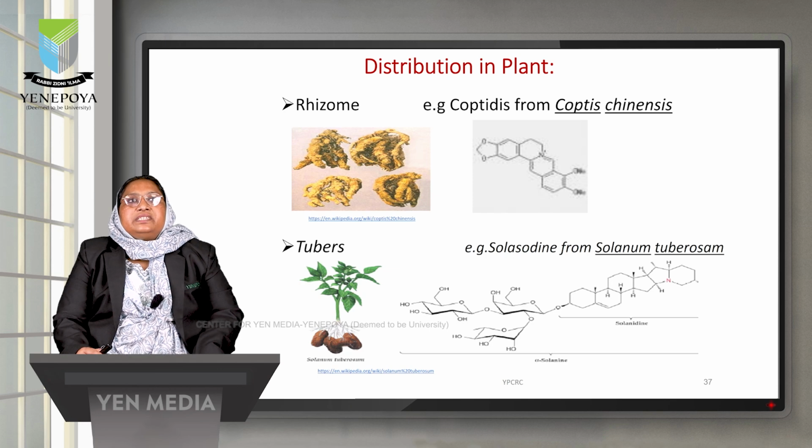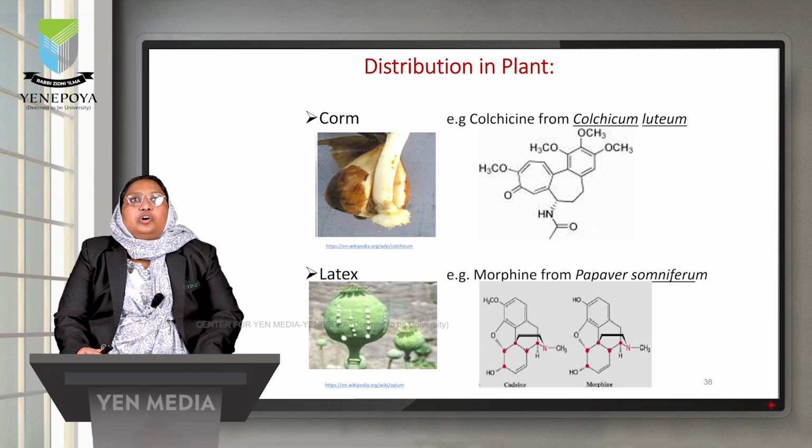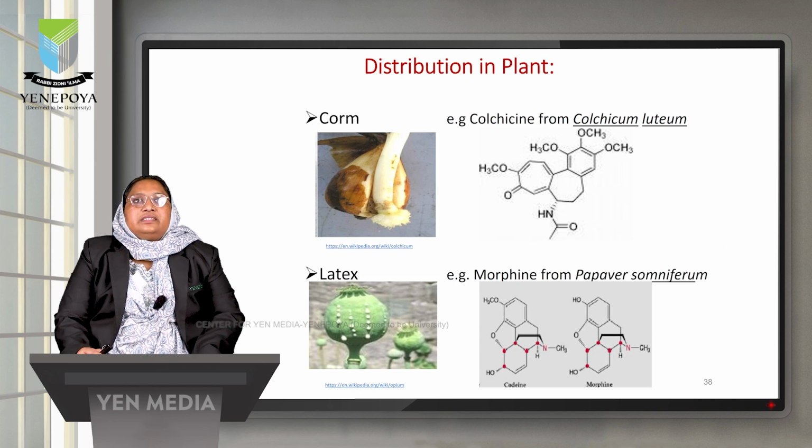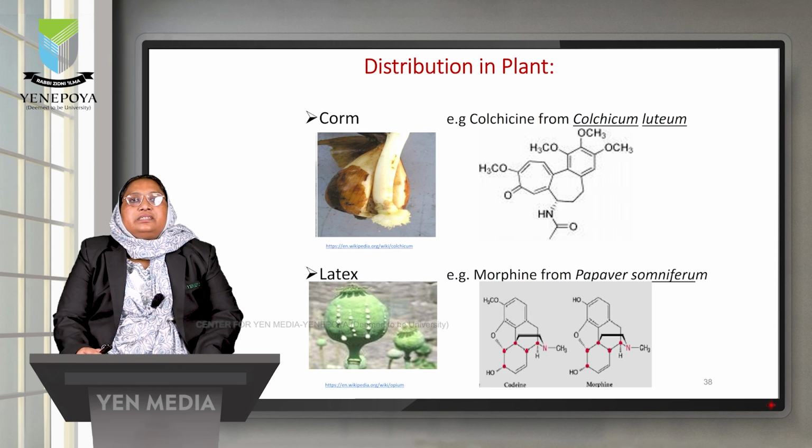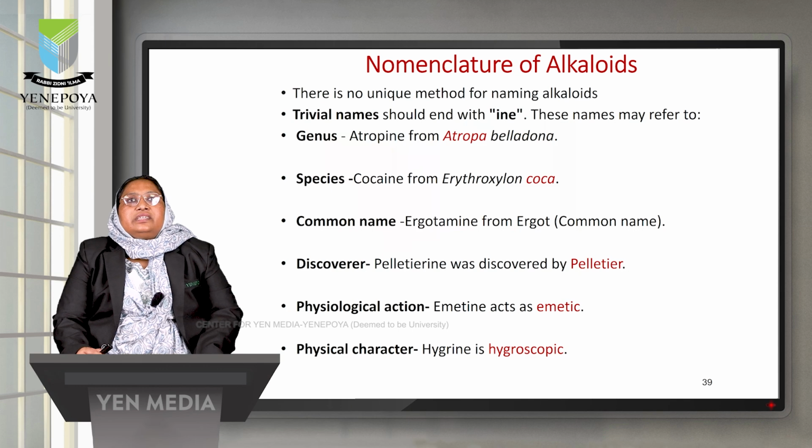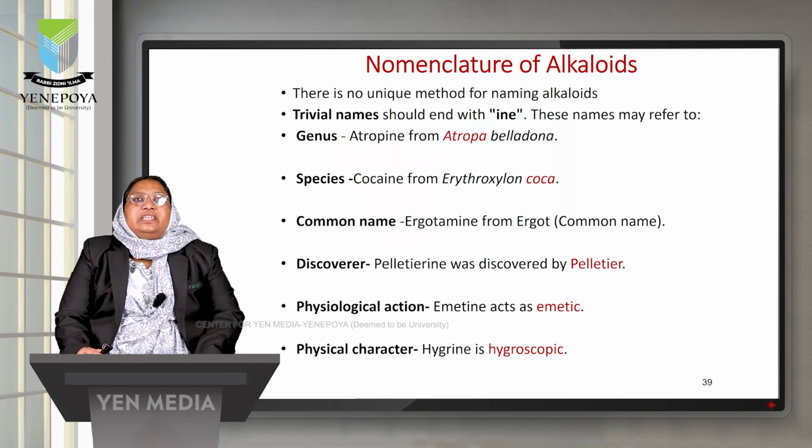Coptine is obtained from the Coptis sinensis rhizome, and solanine from the tubers of Solanum tuberosum. The corm, which is a modified stem, is used from the Colchicum luteum. Colchicine is the alkaloid, and the latex of the Papaver somniferum gives the morphine alkaloid. So let us know now how to name the alkaloids. But there is no unique method for naming the alkaloids.